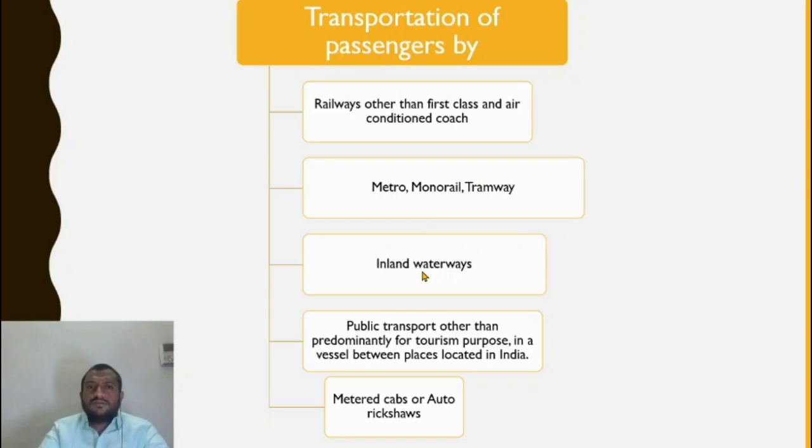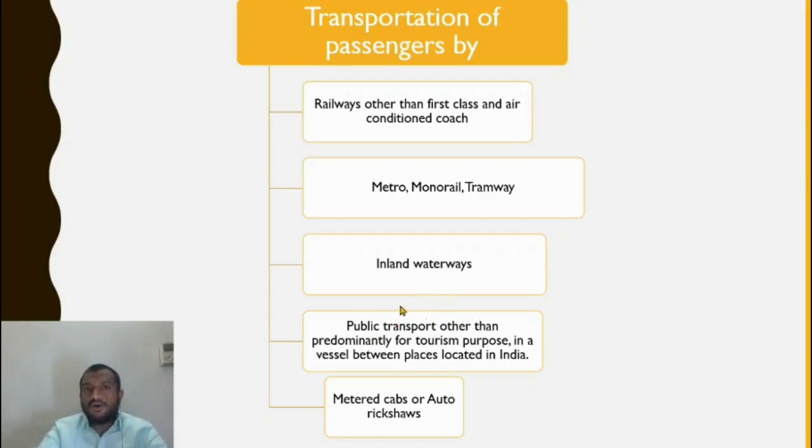Inland waterways, the local waterways from, let us say, here to Port Blair, it is also in India. So the local waterway travel is also exempt. Public transport other than predominantly for tourism purpose in a vessel between places in India. Let us say there is constant public transport between here and Port Blair in a coastal state, but one person goes for tourism purpose.